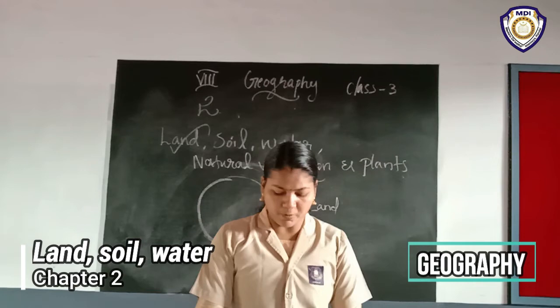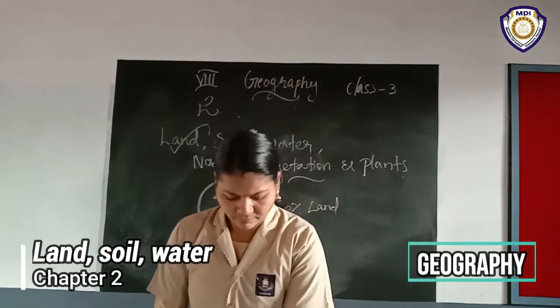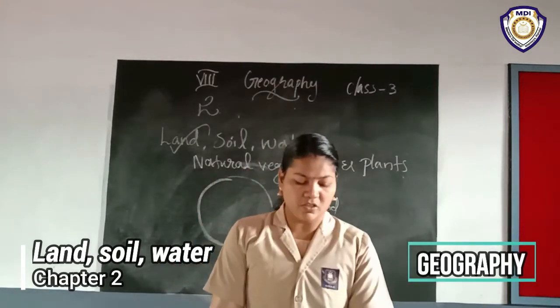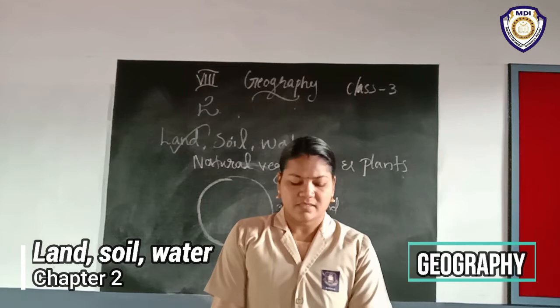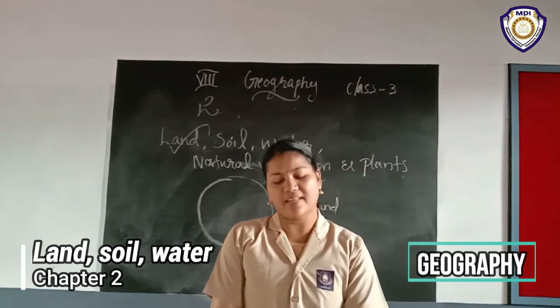Firstly, we discussed that all regions are different. Then in the case of population distribution, it is not equal. The rugged topography, steep slopes of the mountains, low-lying areas susceptible to waterlogging, desert areas, and thick forested areas are normally sparsely populated or uninhabited.